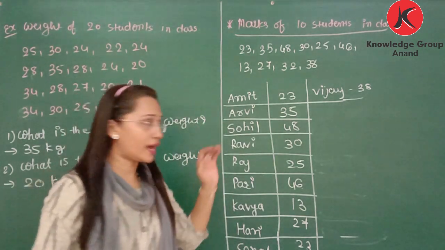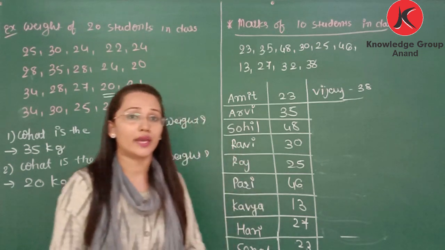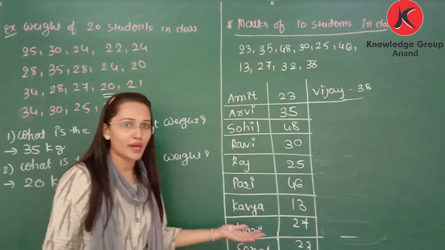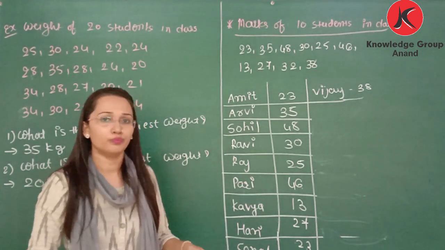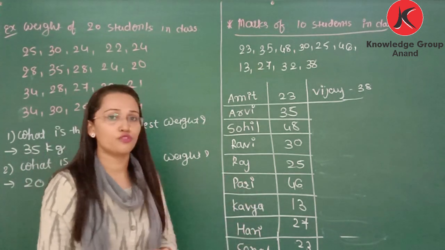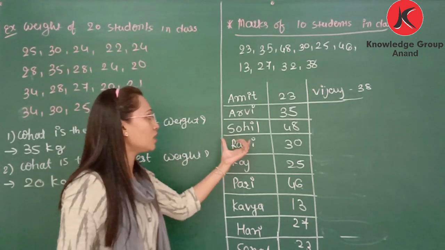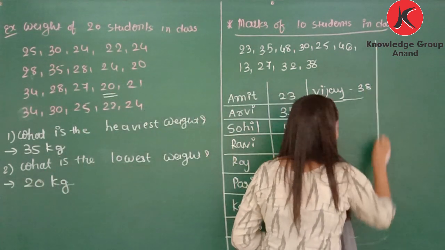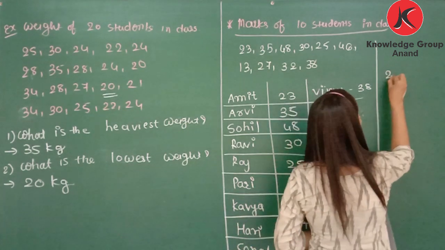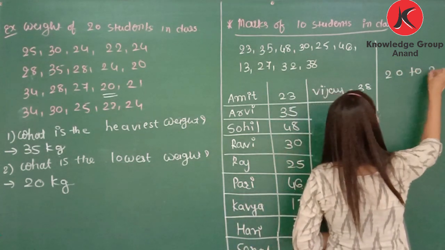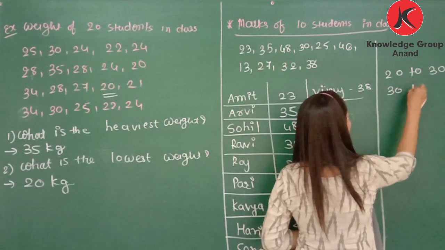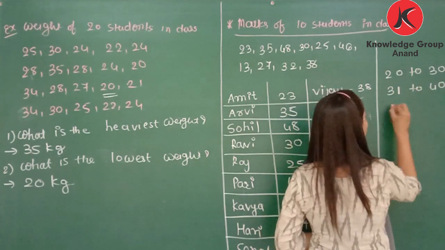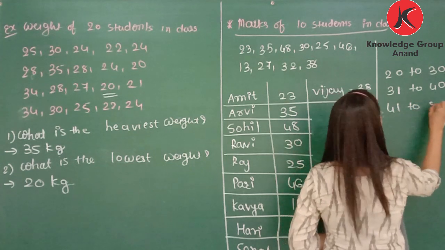Okay, but now if I want to get the information about how many students are good in maths and how many students are medium in maths, for that we need to represent the information in groups. Let's store the information like 11 to 20, 21 to 30, 31 to 40, 41 to 50.